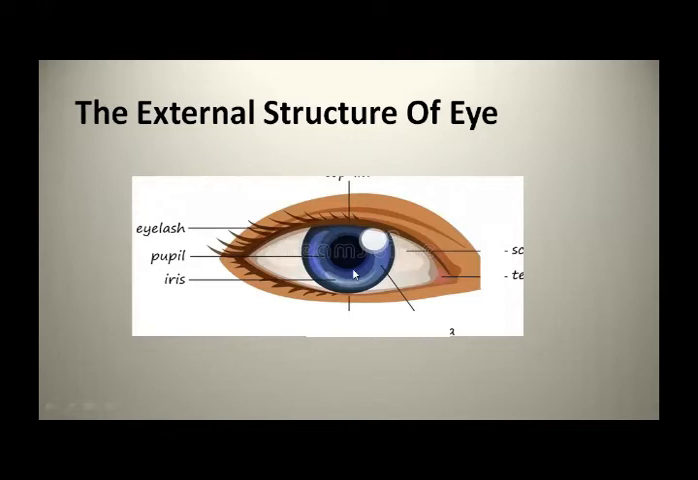Surrounding the pupil, this color part is the iris. Okay, have you got it? This center black dot is the pupil, and surrounding the pupil, this color part, this blue color part, is just the iris.